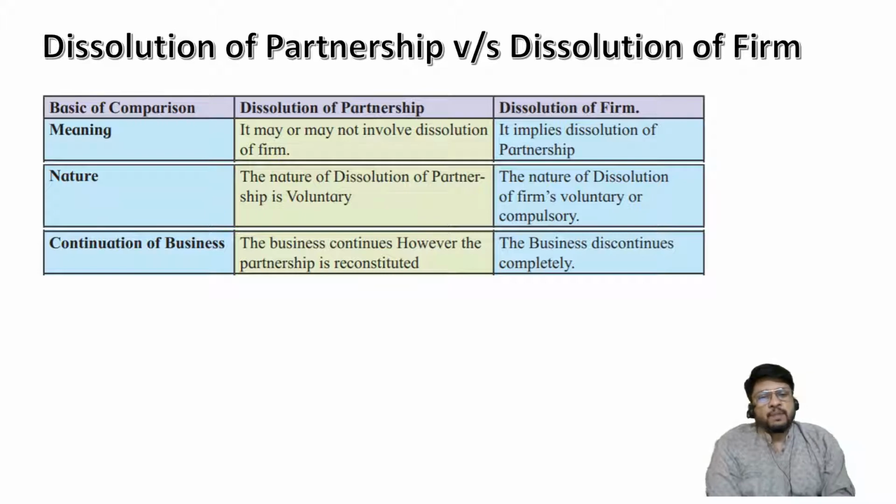Continuation of business. In case of dissolution of partnership, business continues. That's what I have discussed. Admission of a partner, old business still continued. Same location, same employees, same product, everything is continued. Only thing is that owners were A and B, now the owners will be A, B and C. Or owners were X, Y and Z, now the owners will be X and Y. Or the owners were having equal share 1:1:1, now the owners will have a different ratio 2:1:1. In such case, it is called as dissolution of partnership, but the business is going on. Old relationship is getting substituted by way of a new relationship. So it is also called as reconstitution of partnership, admission, retirement, death, or change in PSR.